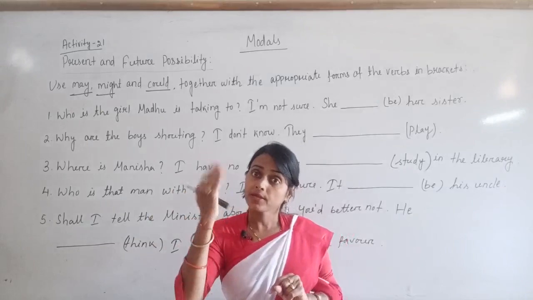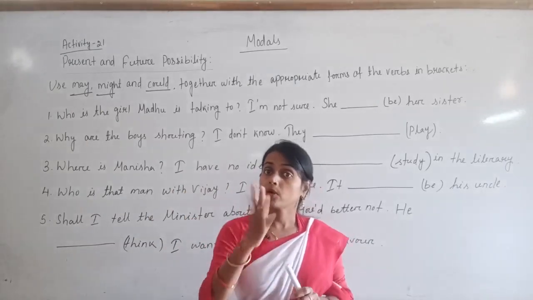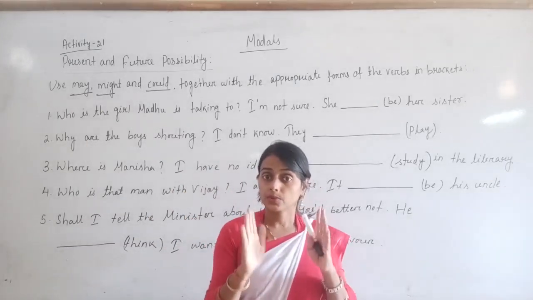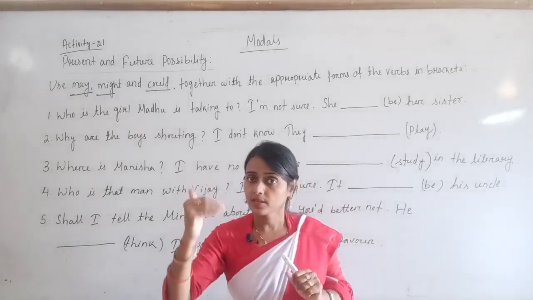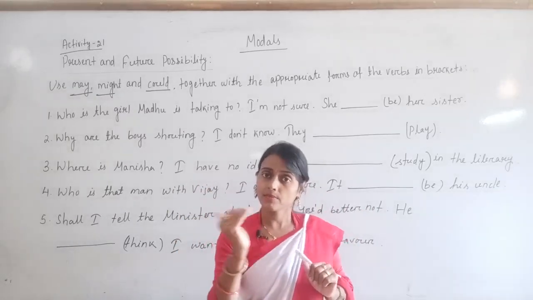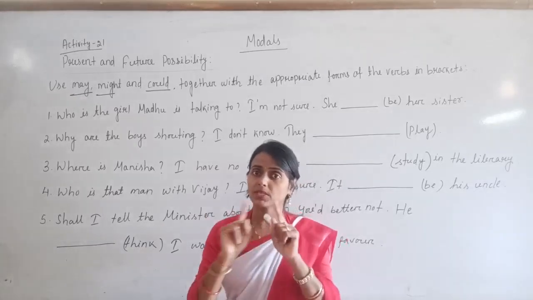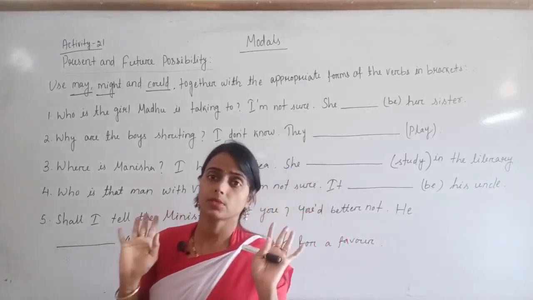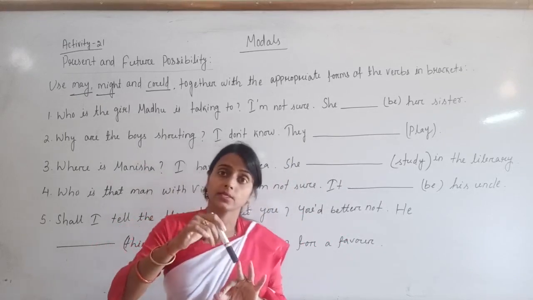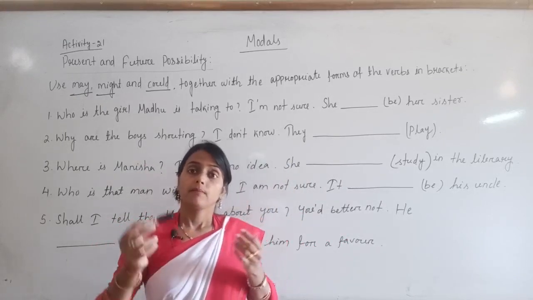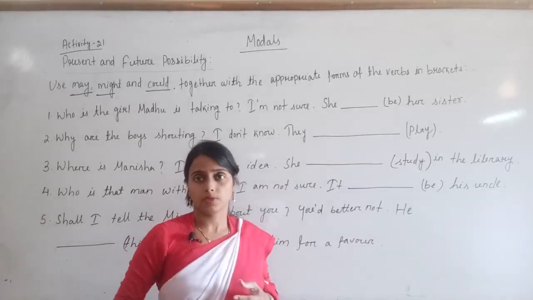Understood? It might rain today, it means you are not sure. Where more surety is there, you have to use may. Less than may is might, less than might is could. This is the basic difference between these three modals. May is referring to more possibility, might is referring to less possibility, could is referring to least possibility.